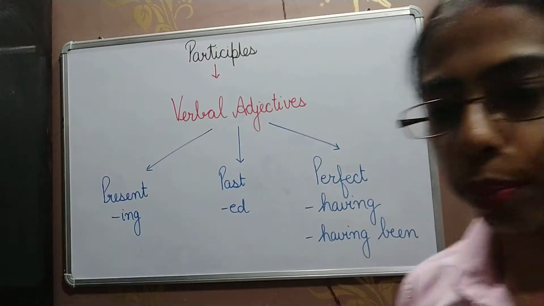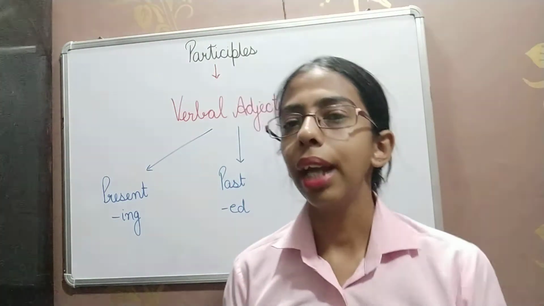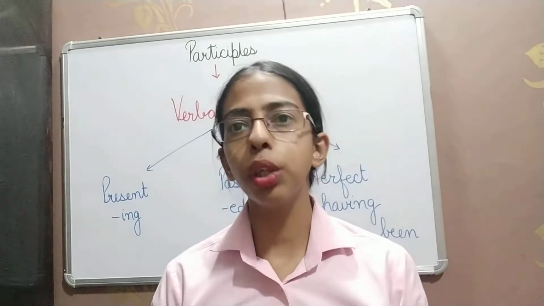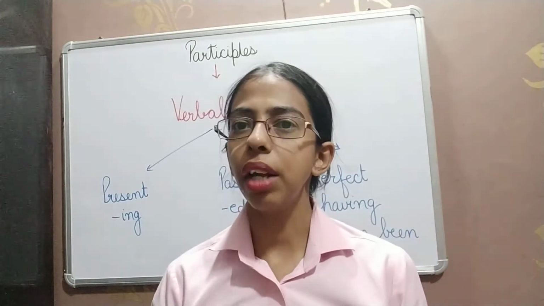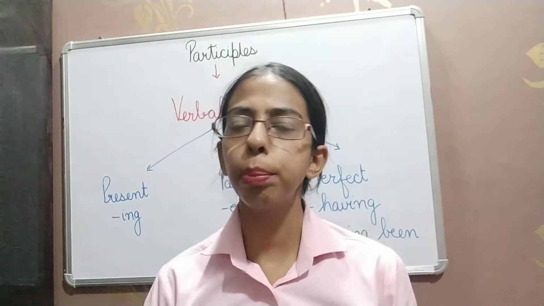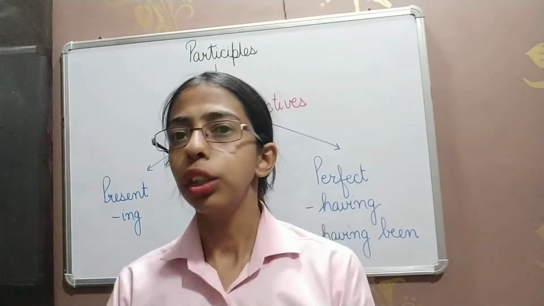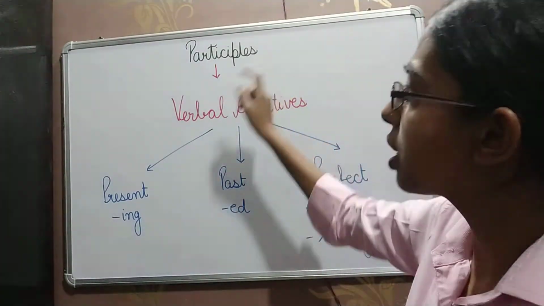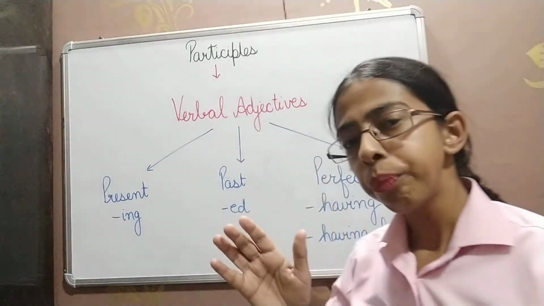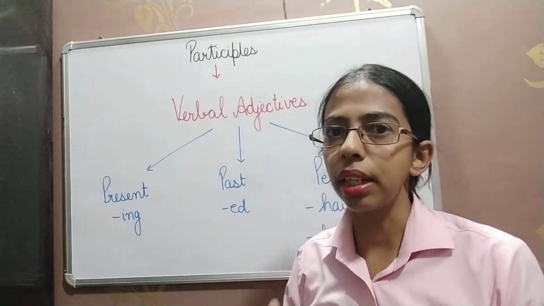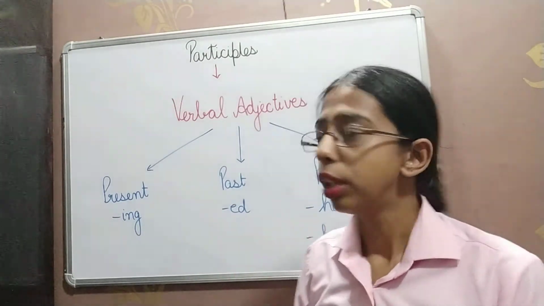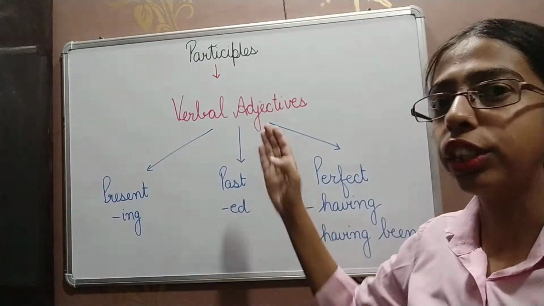So what are participles? Let us understand first. Like we have done infinitives, which are to plus verbs, right? Then we have done gerunds, which are verb plus ing, and they act as a noun in the sentence. So what are participles? Participles are verbs basically, and whenever they are used in a sentence, they act as an adjective. So participles are verbal adjectives.